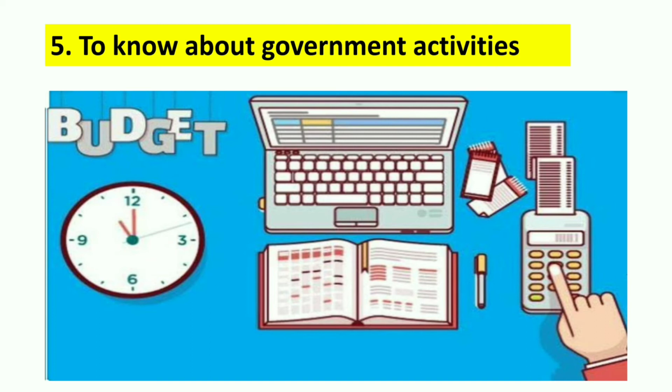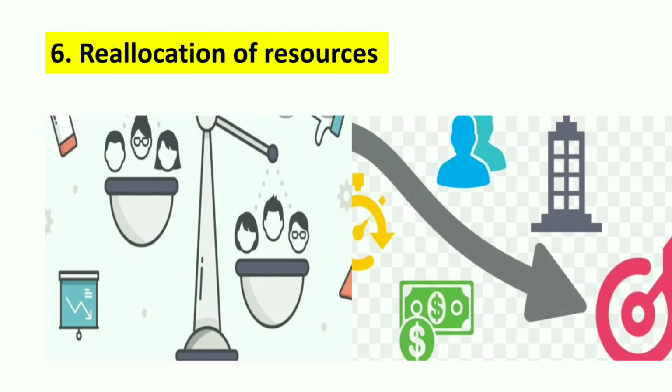And then we also know about reallocation of resources through government budget. Reallocating resources is one of the major objectives of government budget. For example, production of harmful consumption goods can be discouraged through heavy taxation, and the production of socially useful goods can be encouraged through subsidies.